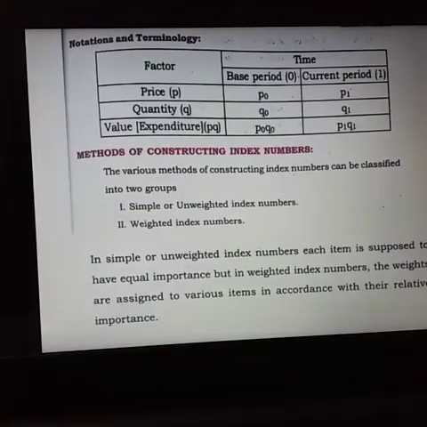Next we have a small notation and terminology. What is the notation? For the price P, in the base period, the terminology is P0 and for the current period it is P1. For quantity Q, for the base period we denote it by Q0 and for current period Q1. And value, that is expenditure, that is price into quantity. The value of any commodity is given by the price into the quantity. So for base period it will be P0 Q0 and for current period it will be P1 Q1.